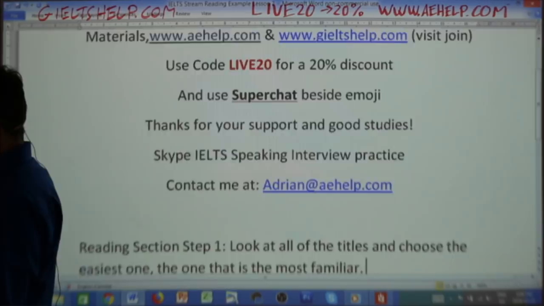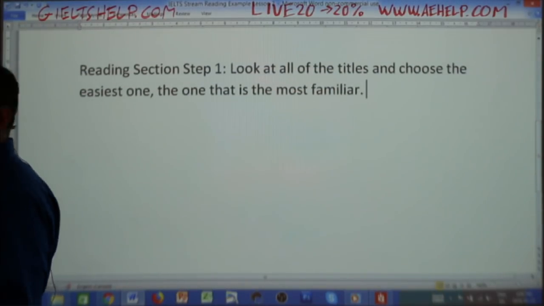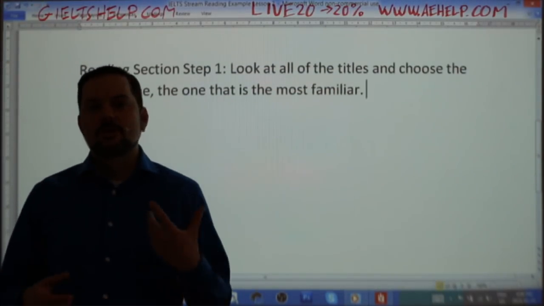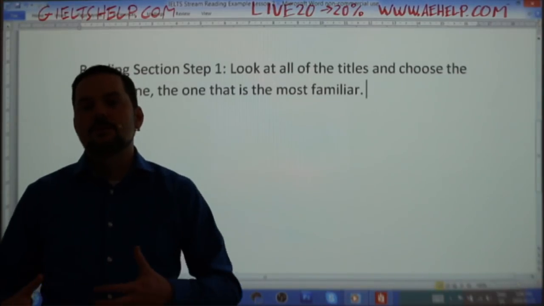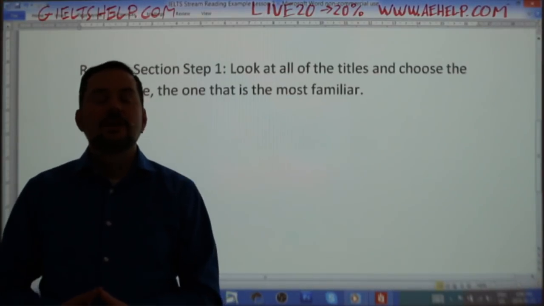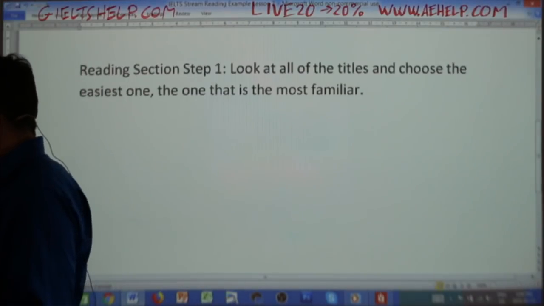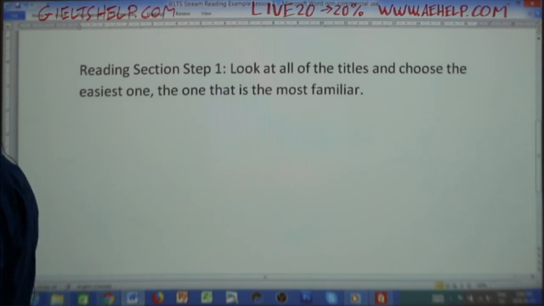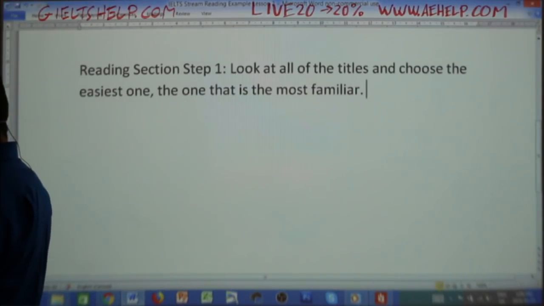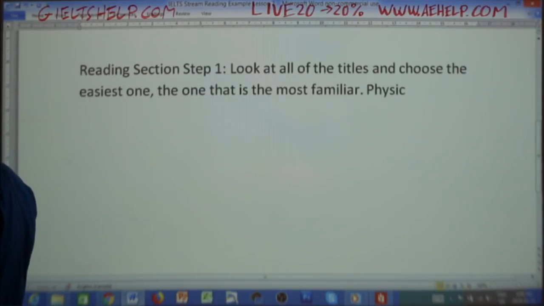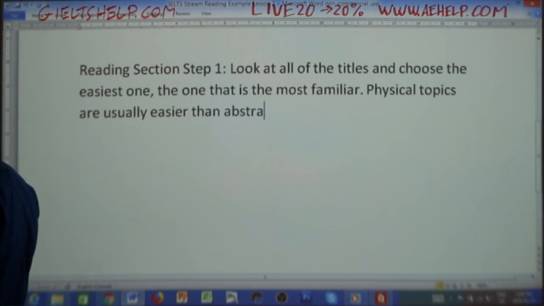Again, remember that the easiest topics are usually physical topics, so topics that deal with actual physical information. Like in this one, Battle for the World's Tallest Building. It's very visible, it's physical, buildings are real, we can touch them, we can taste them, we can smell them. So it's going to be a little bit of an easier topic. So physical topics are usually easier than abstract.